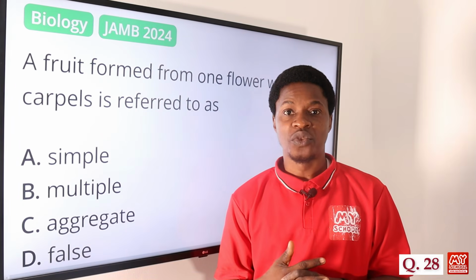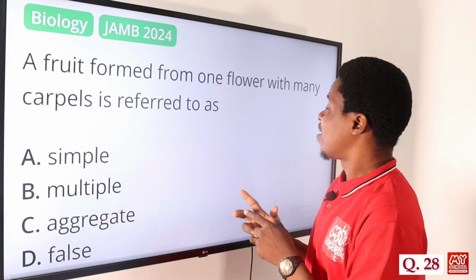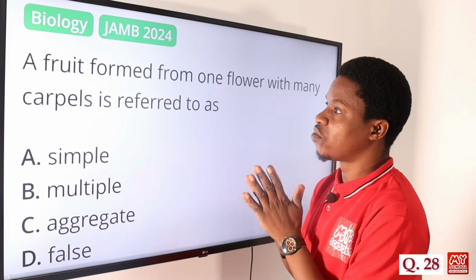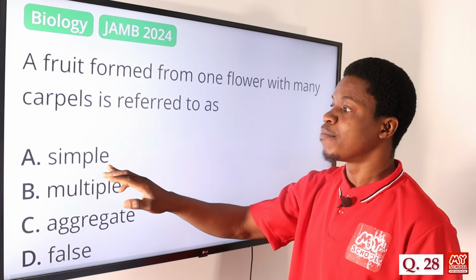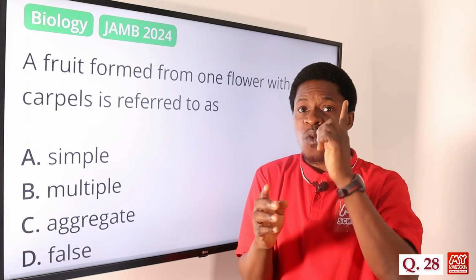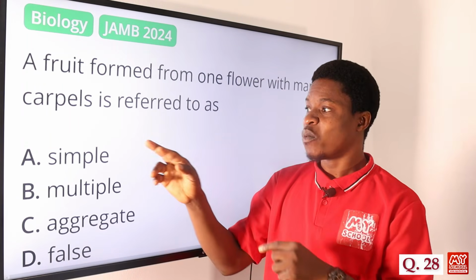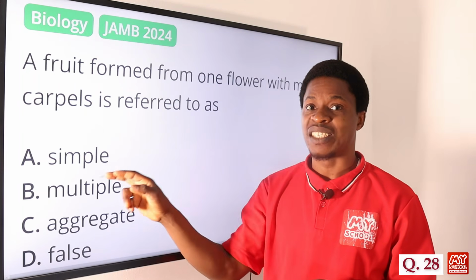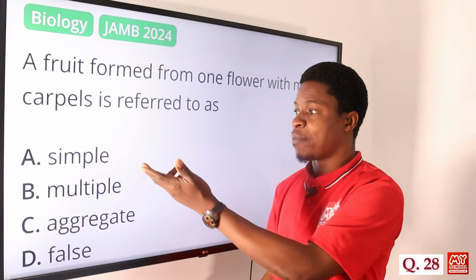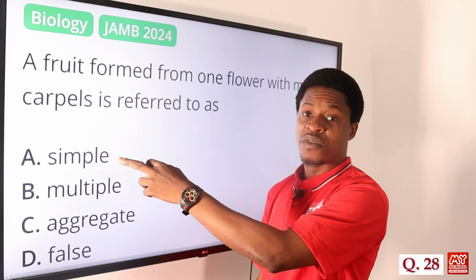Let's move on to question 28 now. A fruit formed from one flower with many carpels is referred to as what? We have option A says simple. A simple fruit is usually formed when the fruit is formed from one flower and one ovary. One flower, one ovary will give rise to forming a simple fruit. Of course, it's simple as the name implies. Apple is an example of that. Orange is an example of simple fruit.